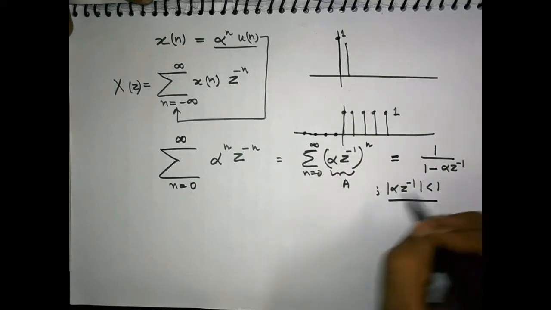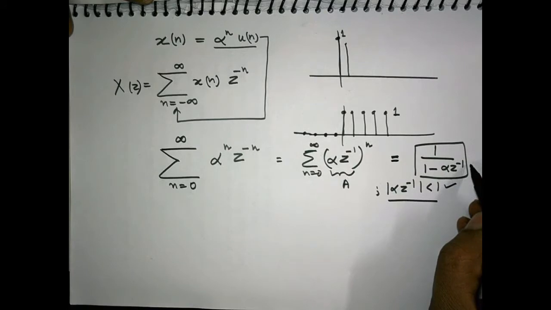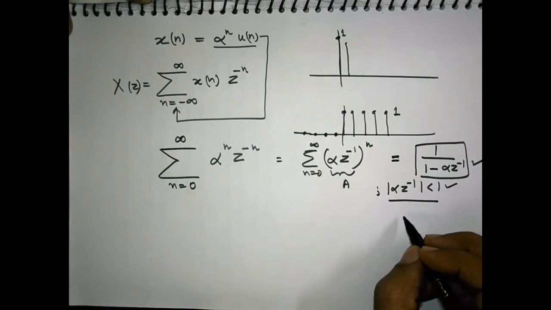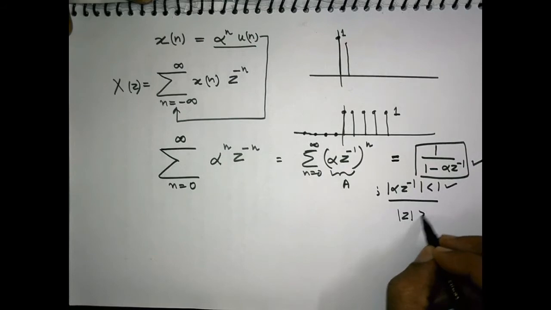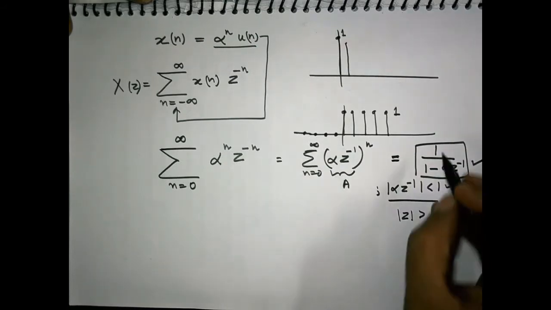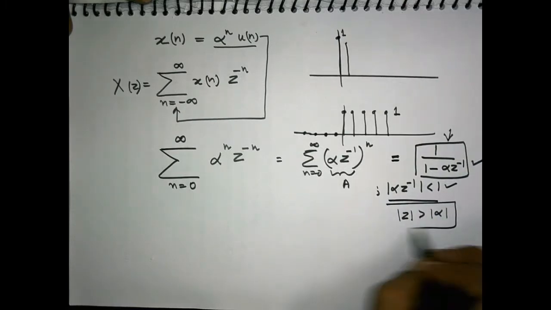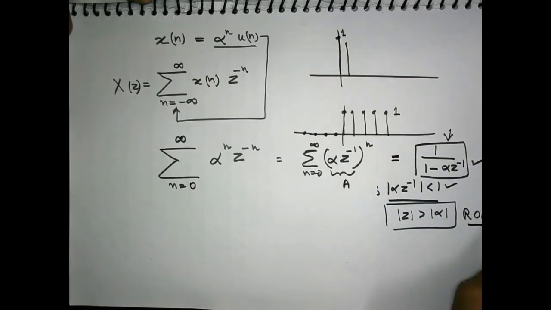This is the condition for this value to exist. This value will exist only if this condition is satisfied. Otherwise, this value will not come out as a result. So alpha z inverse less than 1 corresponds to the condition that mod z is greater than mod alpha. This is the closed form of this Z transform, and this condition gives the region of convergence.